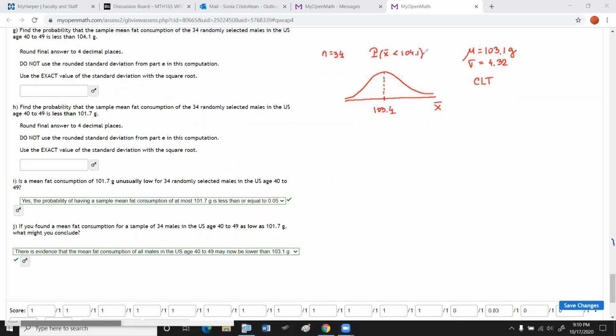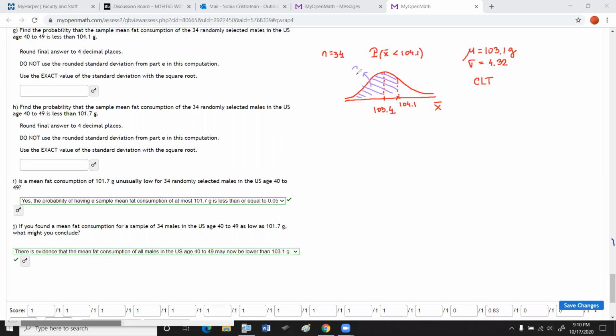And now I'm looking for 104.1. Well, 104.1 will be to the right. I'm not sure where, but I will just put it here somewhere, 104.1. They're looking for X bar to be less than, so I will shade this area. This is the area we're looking for.